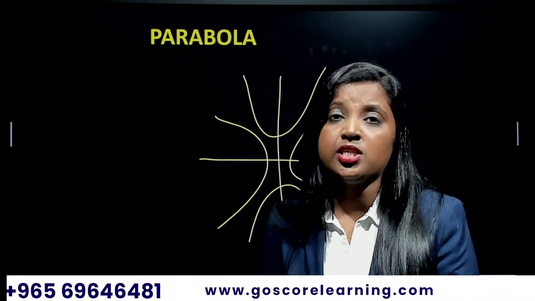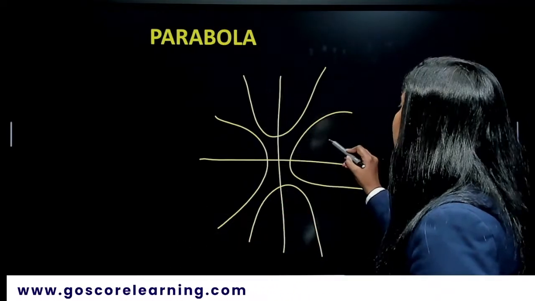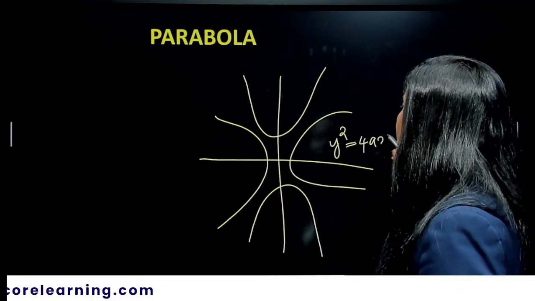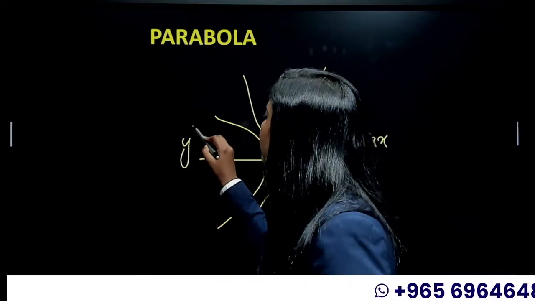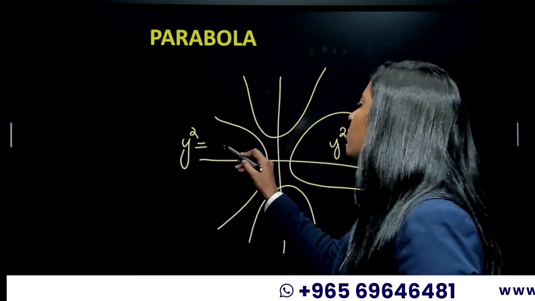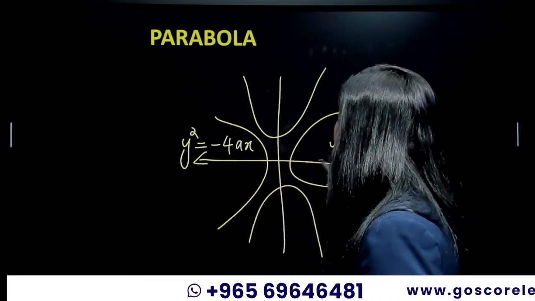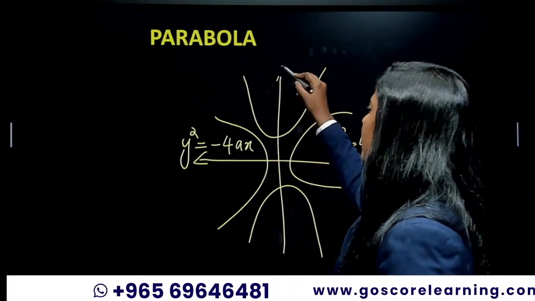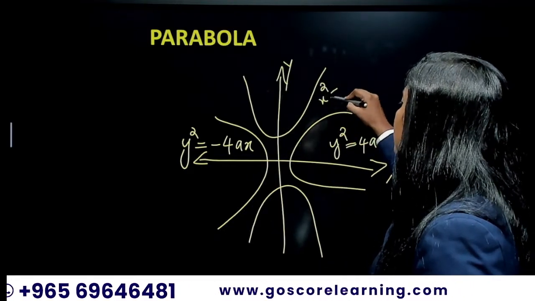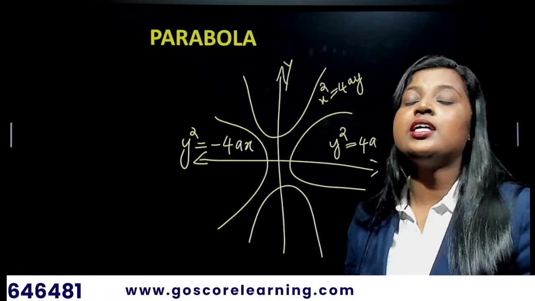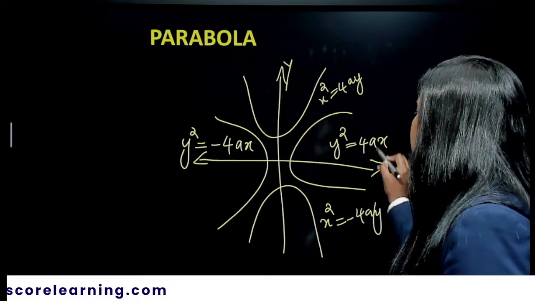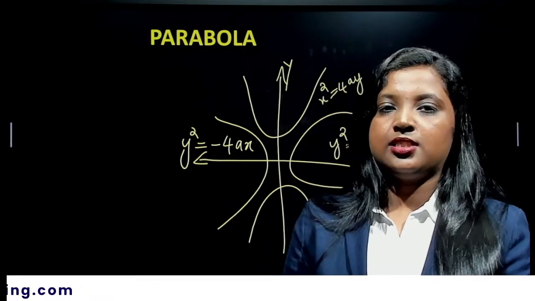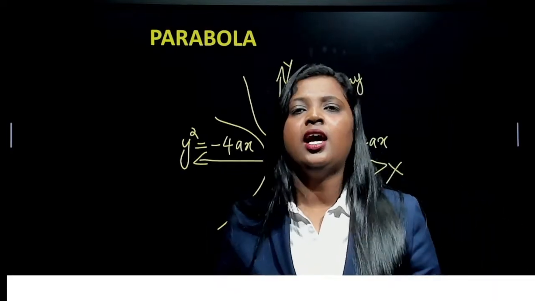So what will be the equation? What all equations are there for the parabola? The main equation that everyone knows is y squared is equal to 4ax. This is on the positive x-axis. If it is on the negative side of the x-axis, y squared is equal to minus 4ax will be your equation. Obviously, you all know the x-axis and y-axis. And this will be x squared is equal to 4ay because this is on the positive side of the y-axis. And this will be x squared is equal to minus 4ay because it is on the negative side of the y-axis. Okay, so we have completed the shapes.